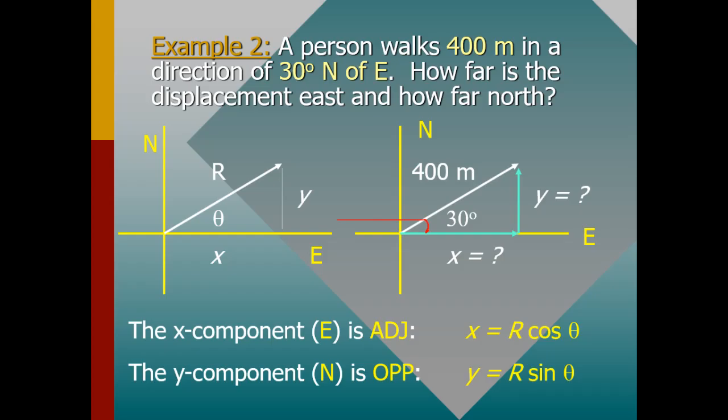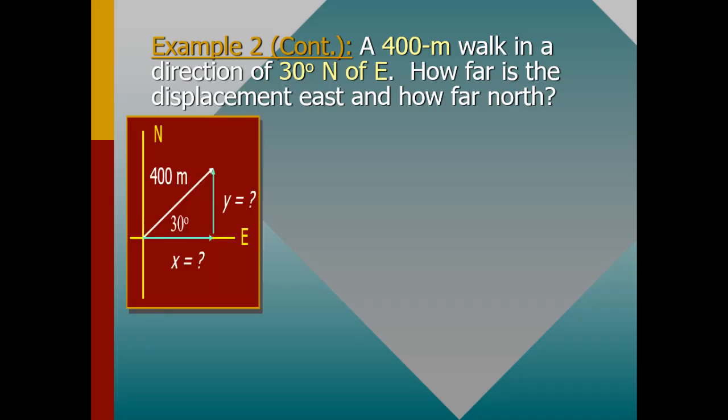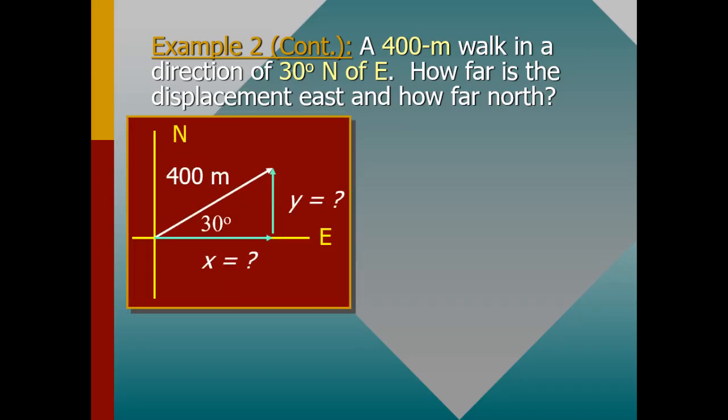Let's continue and look at this same question. Like I have said, the y coordinate is the opposite, and the x coordinate is the x component.